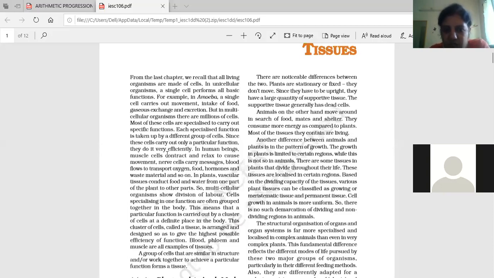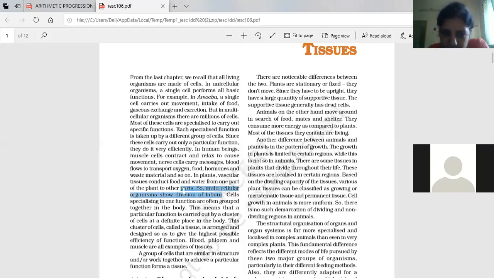So underline each function. What is the function of muscle cells? In human beings, the muscle cells contract and relax to cause movement. That is the muscle cells' function. Nerve cells carry messages. Blood flows to transport oxygen, food, hormones, waste materials, and so on. In plants, vascular tissues, that is xylem and phloem, conduct food and water from one part of the plant to the other part. So multicellular organisms show division of labor.